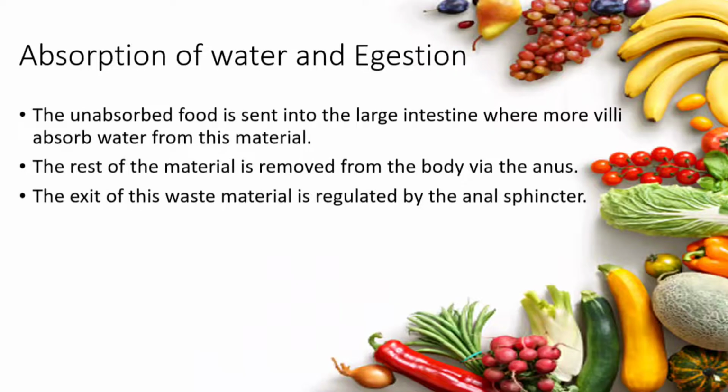Now let's move on to our next slide, that is absorption of water, which will take place in the large intestine where villi will absorb the water from the undigested food. After the undigested food has been completely absorbed of water, thereafter this undigested food material will be removed out from the body via the anus. The exit of waste material is regulated by the anal sphincter.